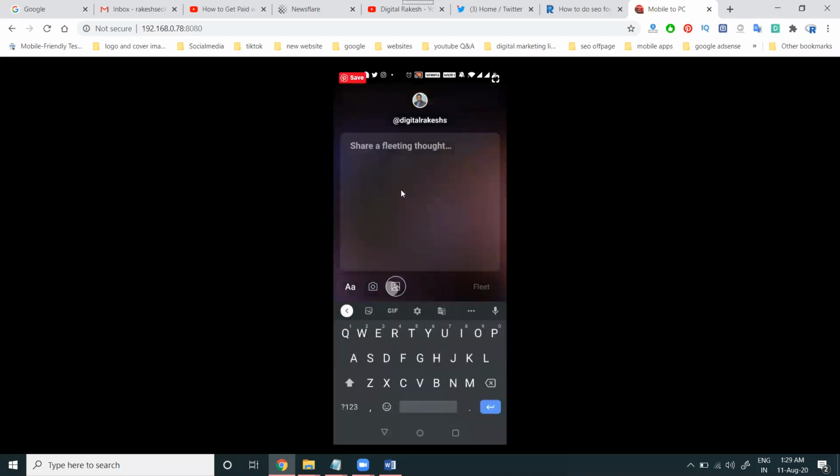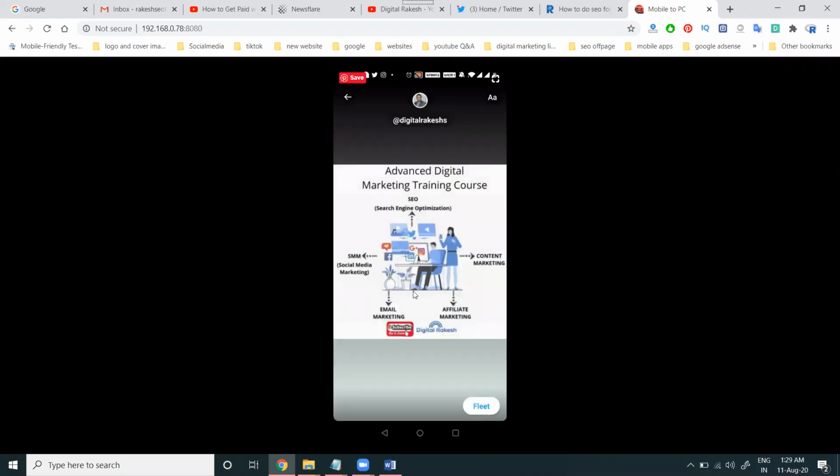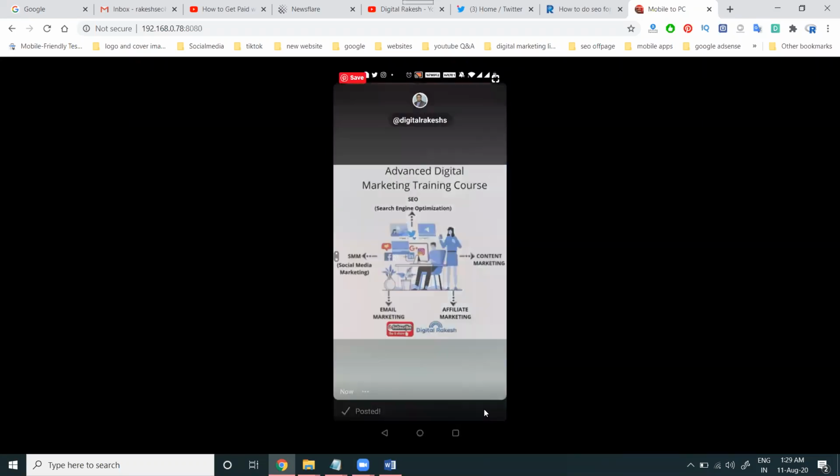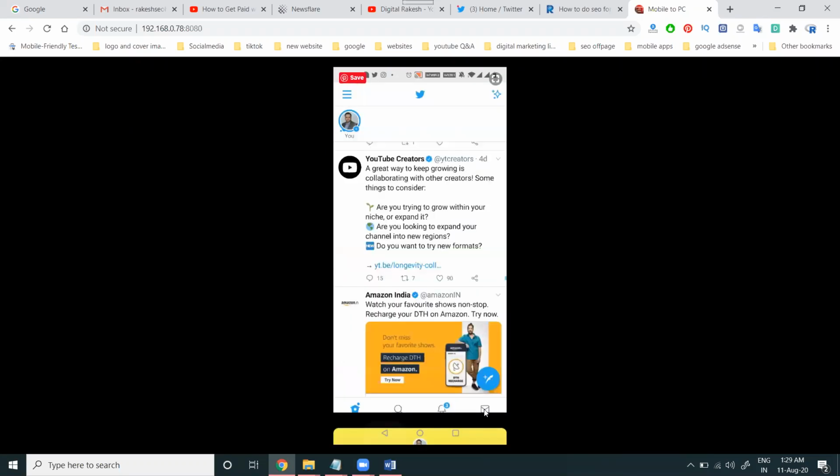Any number of images will be accepted in a particular post. Here we click for fleet. This is where you can show it, and there will be an option in the particular sharing for the story button. Who will watch the story option? Who will follow your Twitter? They are uploading in the particular story, which will be affected by this option.